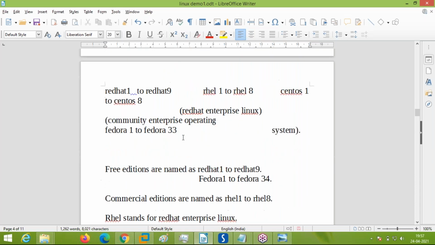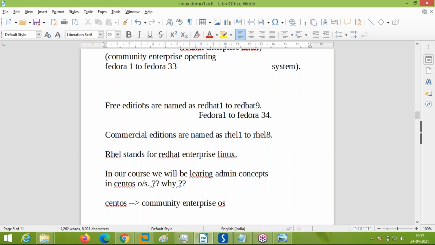Free editions are named in the format of these things. The first free editions were released as Red Hat 1, Red Hat 2, up to Red Hat 9. After that, the free editions were renamed as Fedora 1 to Fedora 34, which is the current free edition from Fedora. The commercial edition names started from RHEL 1, currently up to RHEL 8. What does RHEL mean? Red Hat Enterprise Linux 8.